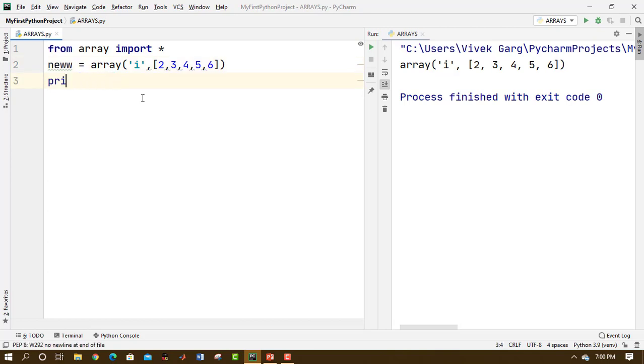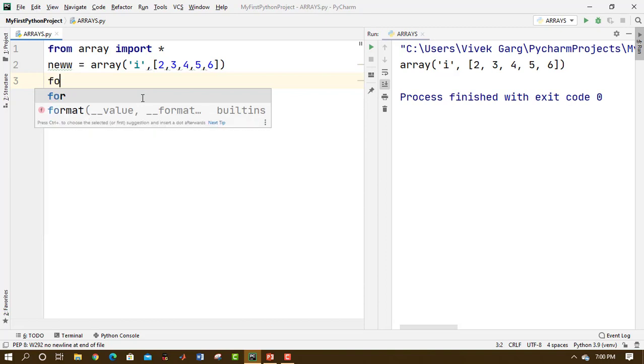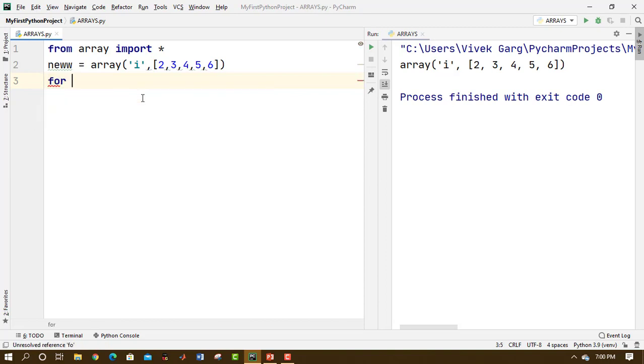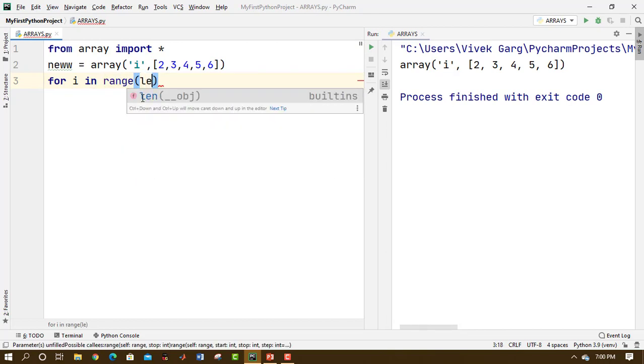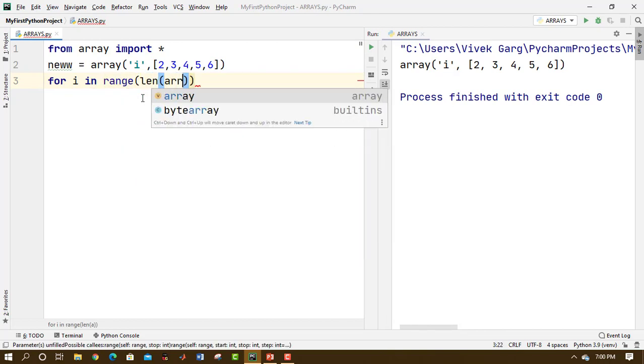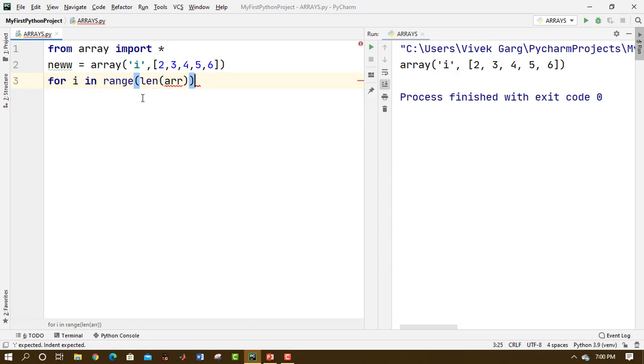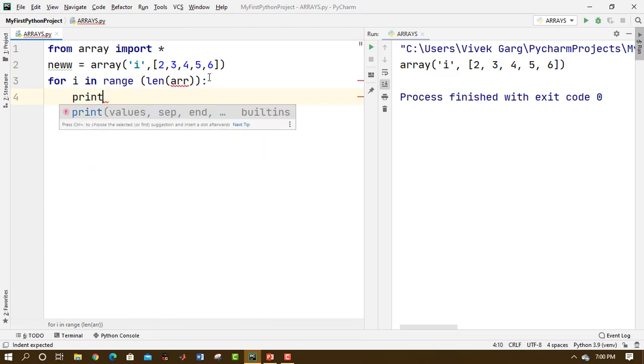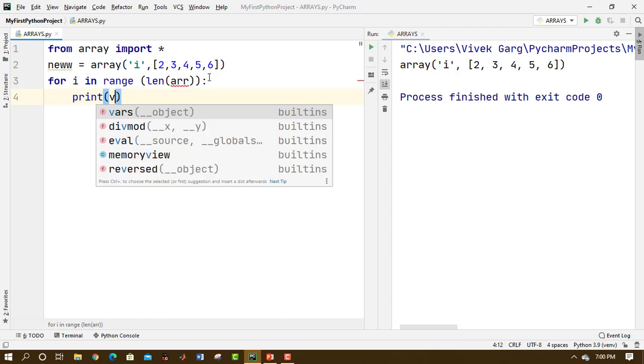So how can I use the for loop here? See, it's pretty simple. For i in range of length of the array. The loop will be executed as many times as the length of the array. So here what I want to print is print the name of the array, new.